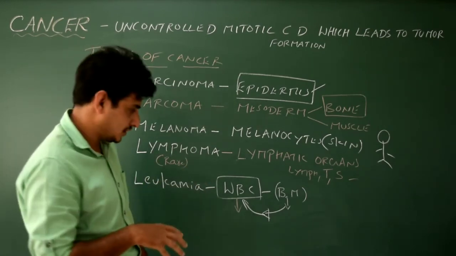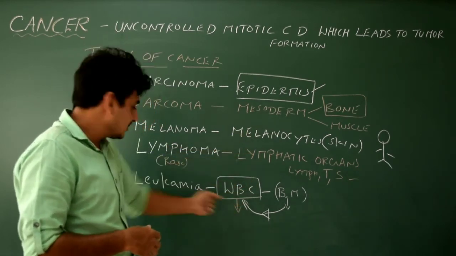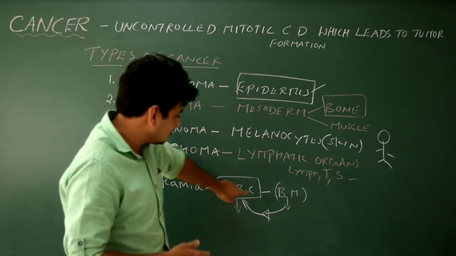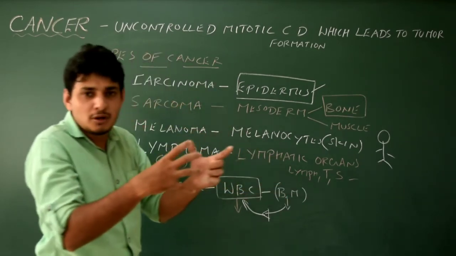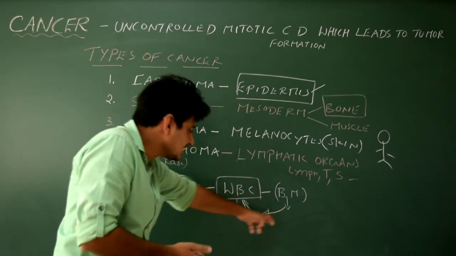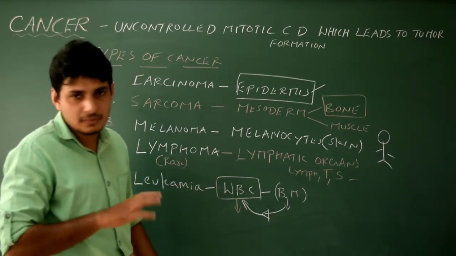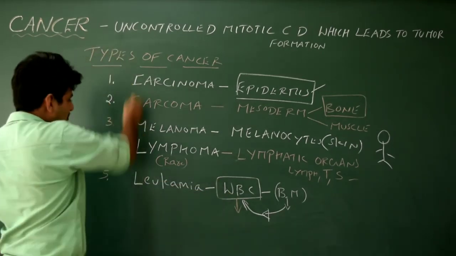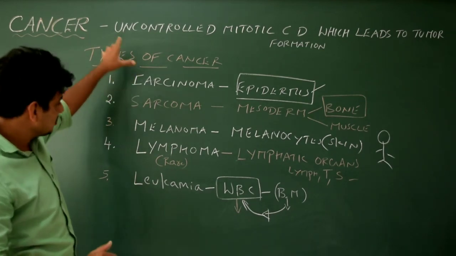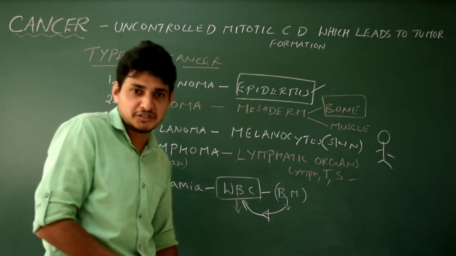This is very important. If I get infection, the number increases. If I get cancer, that is leukemia, the WBCs also increase. But for this, the reason is some problem because of mutation or some issues that happened in the bone marrow. Because of that, it starts to produce an excess number of WBCs in the body. That's it. So this is all about the 5 different types of cancer. Hope you understood this. Note down each and everything. Only for your competitive examination and MBBS student, obviously must not go to